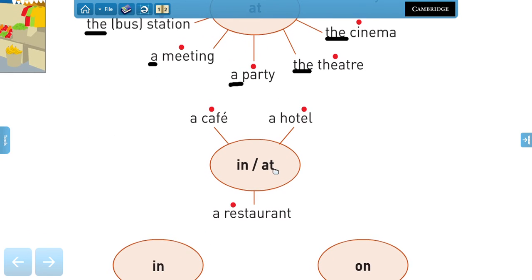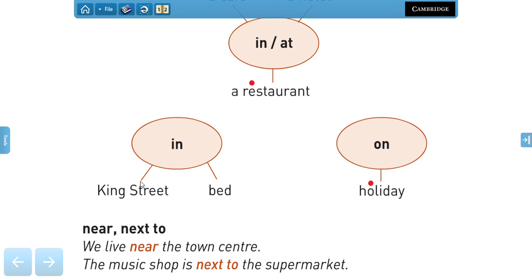Now, we can use in or at in these places as well. You can say I'm in a cafe, in a restaurant, or in a hotel. If you're staying at a hotel, you can use both expressions. And we use in to talk about streets, right? In King Street or in bed. That means that you're inside bed and you're probably sleeping or resting, right? And for the expression holiday, we use on.